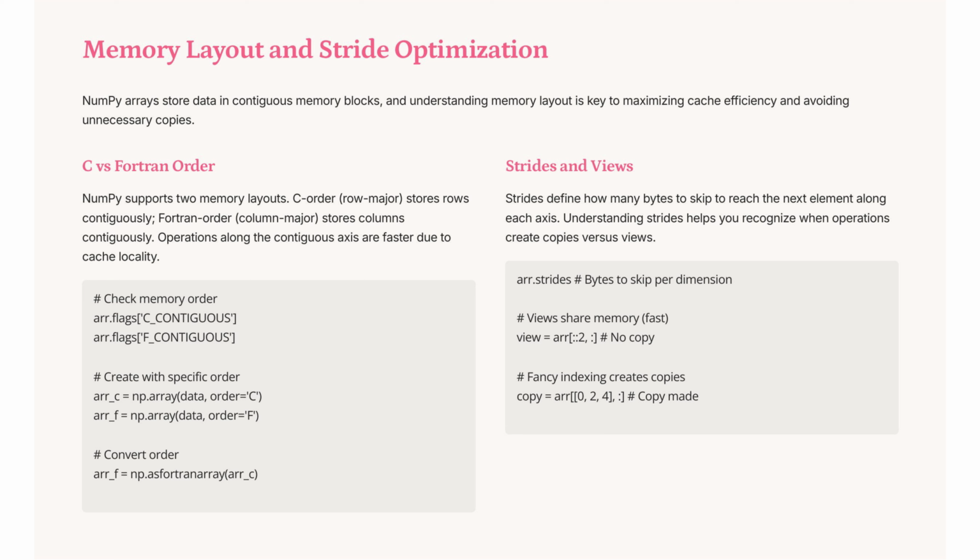Strides indicate byte skips per dimension, crucial for identifying views versus copies. Views share memory, enhancing speed, whereas fancy indexing creates slower copies.